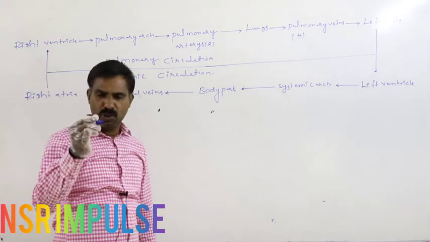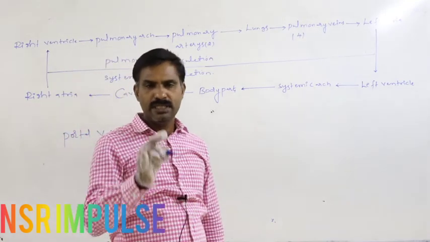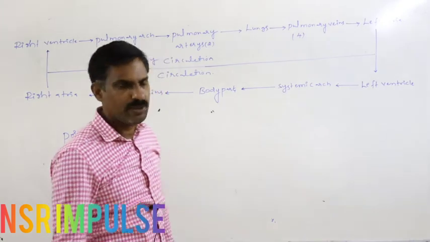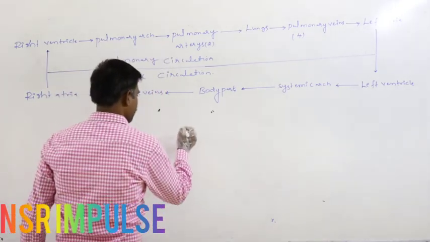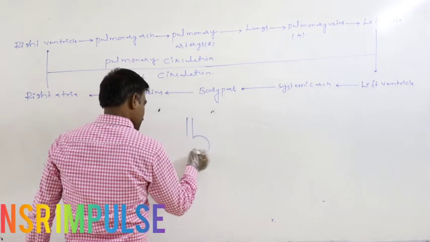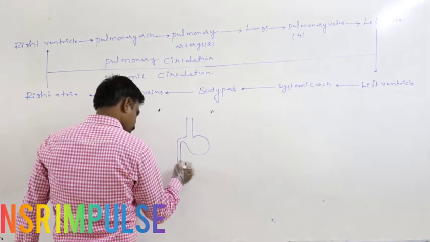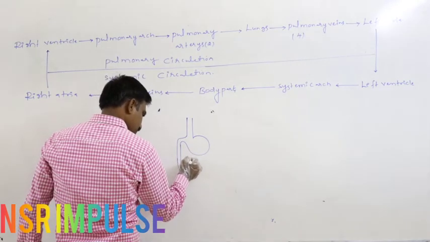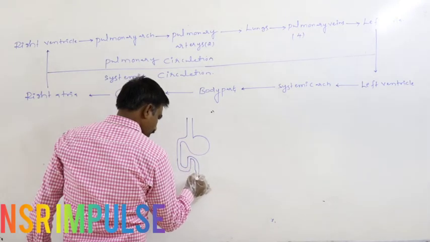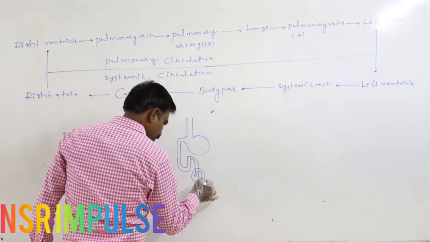What type of portal vein is associated with the circulatory system of the human? Just assume this is the digestive system of a person, this is the alimentary canal of the person.